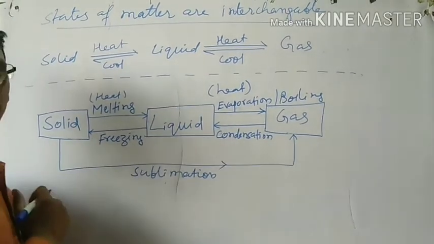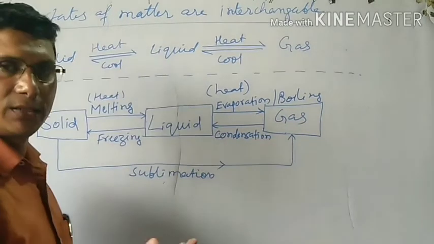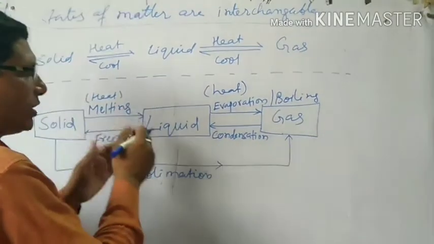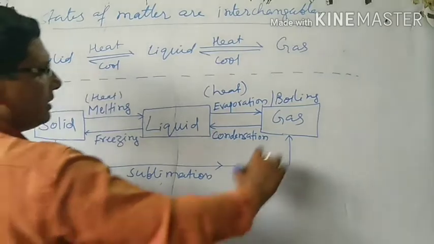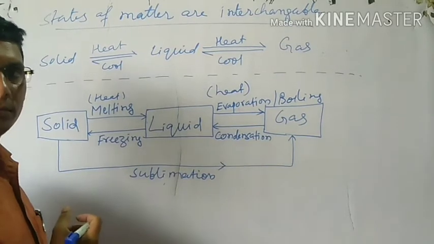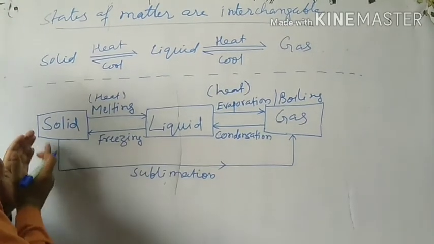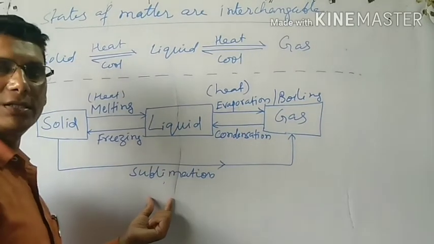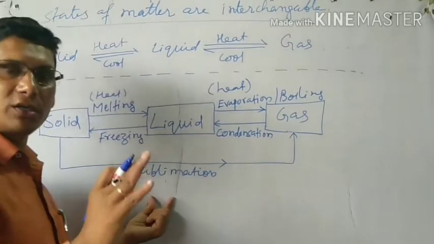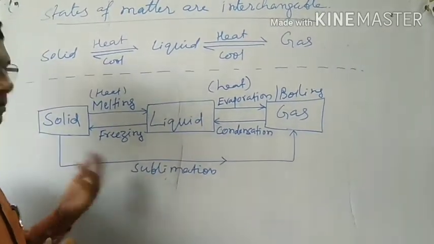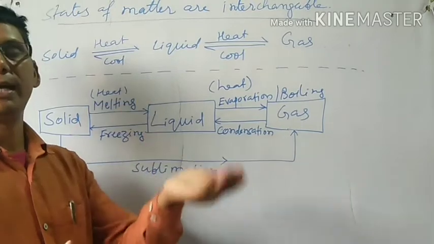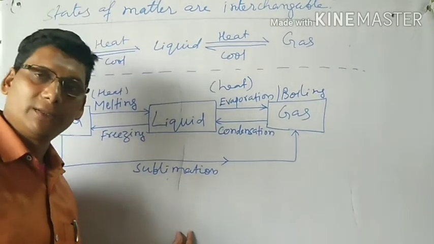Okay. Now, another important factor: there are some solids that can directly change from solid to gas without coming into the liquid state. From solid they can directly change into gas, or from gas they directly change into solid, like a naphthalene ball. Such solids, which can directly change from solid to gas, show a phenomenon called sublimation. Not all solids, but some solids, can directly change from solid to gas on heating, like camphor. When you burn it, it changes into gas directly without coming into the liquid state.